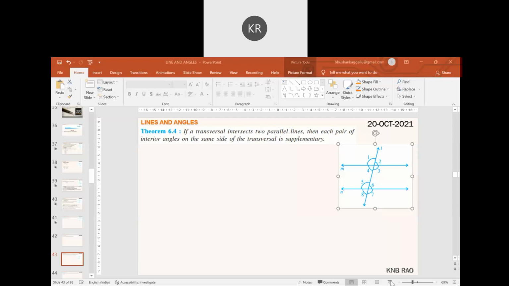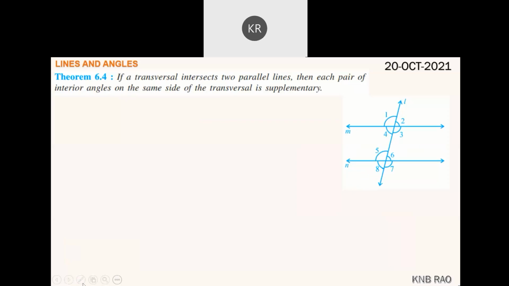Yeah, theorem 6.4 we were discussing. In this theorem, given: M is parallel to N and L is the transversal.